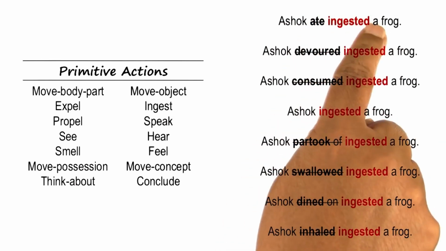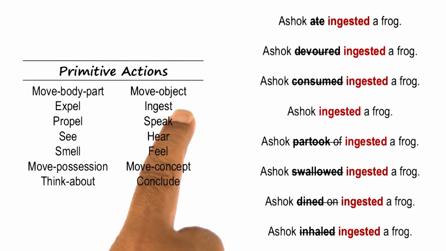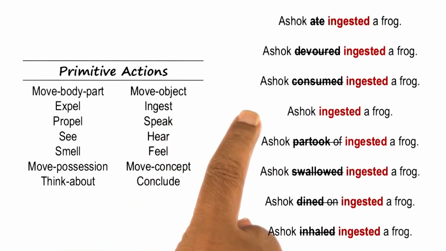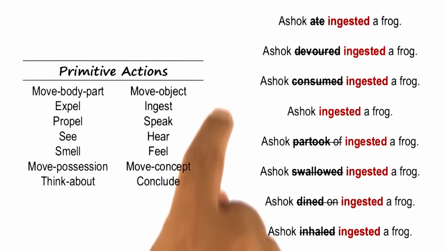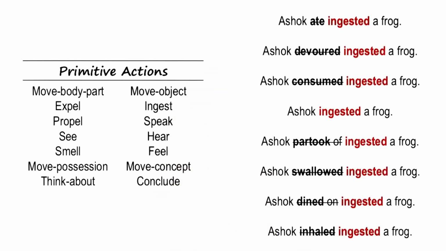Where is all of that knowledge coming from? It's buried inside the frame for ingest. So each of these primitive actions has a frame corresponding to it. And we have come across frames many times earlier in the class, so by now you should know what it means. And the frame has a large number of slots like agent, co-agent, object, beneficiary, and so on. And those slots deal with stereotypical situations and have default values already put in there.